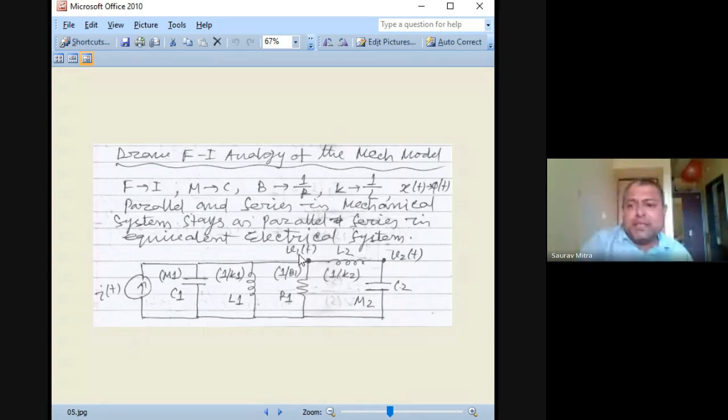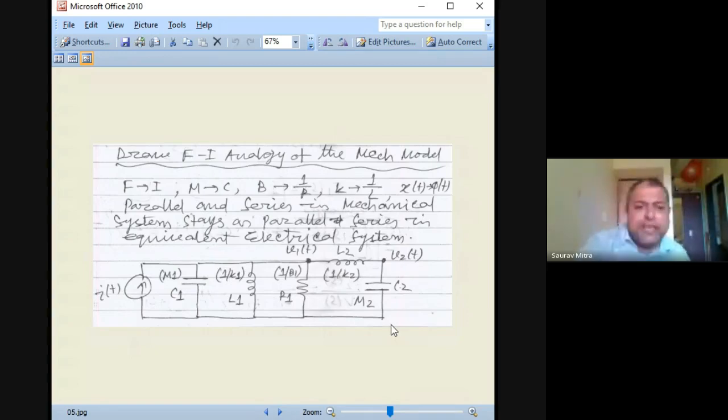Likewise, this is V1t. If you want further simplification, you can write this as d phi 1 by dt, and this is d phi 2 by dt. Or V1s will be S phi 1s, and V2s will be S phi 2s. So you can substitute voltage as flux whenever we are finding the next equations. I will show you in my next diagram.